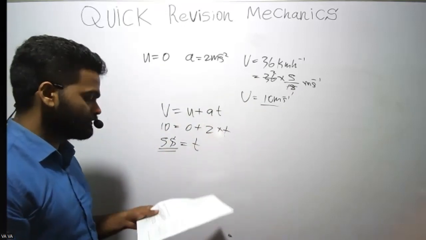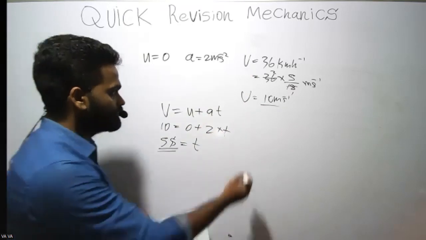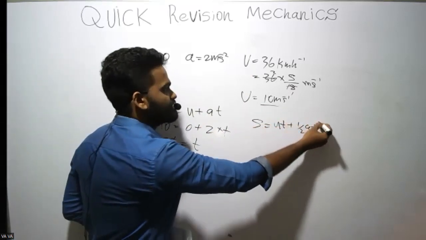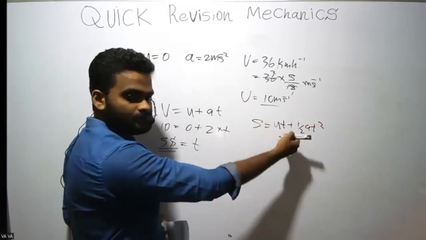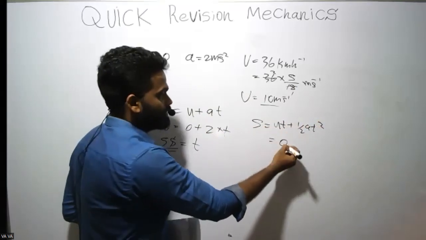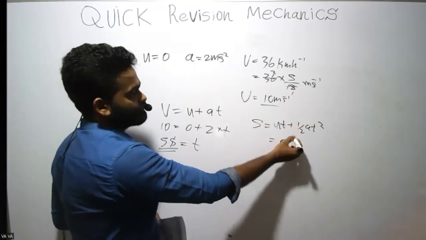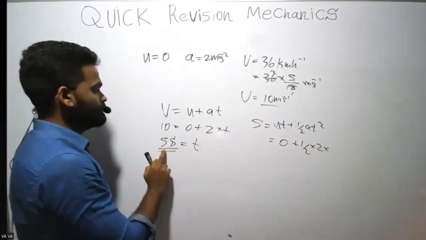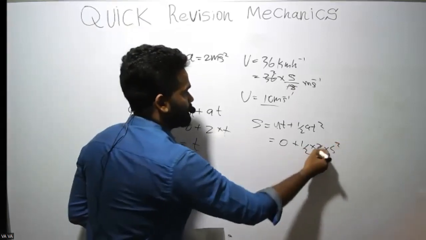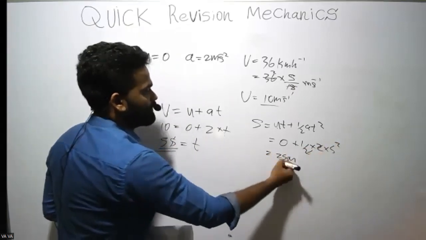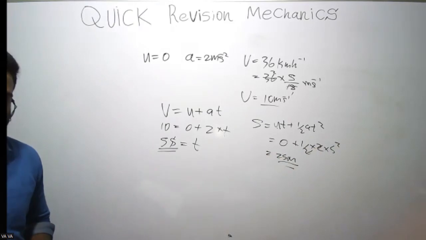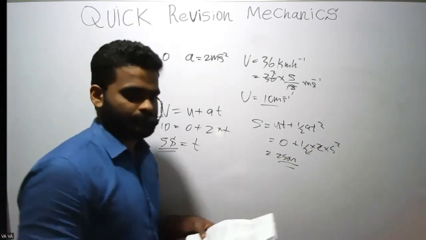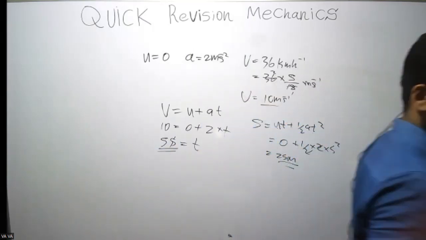Then they ask the distance traveled, and the time is given. So this is the equation that you should use. Initial velocity 0 plus half, acceleration 2, time is 5 squared. So it should be 25 meters. Have any issues? Tell me, right? So the answer should be the fourth one. Yeah, the answer is the fourth one. Correct.